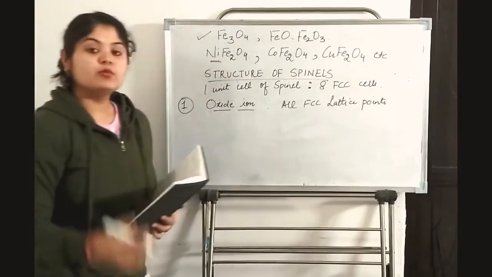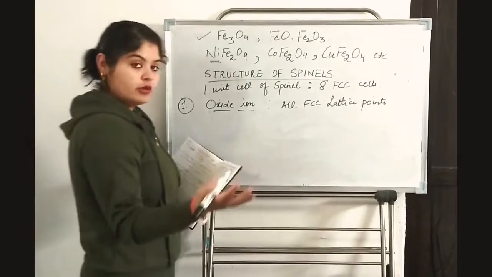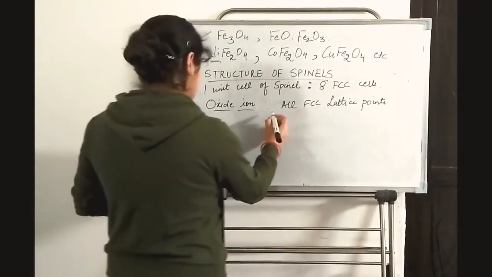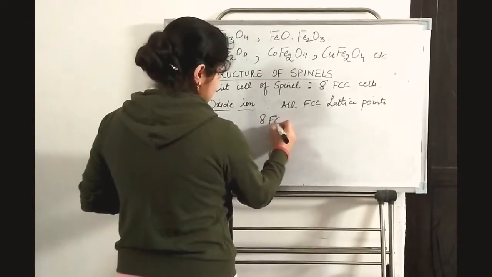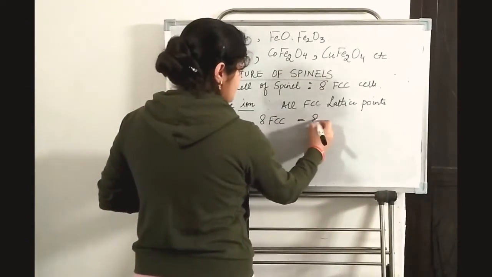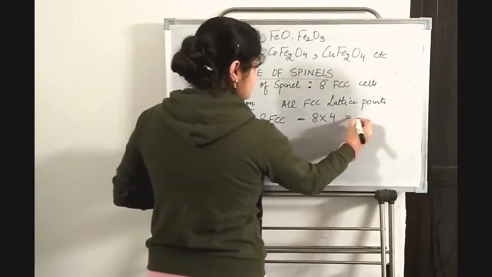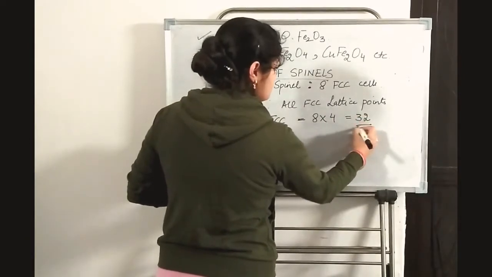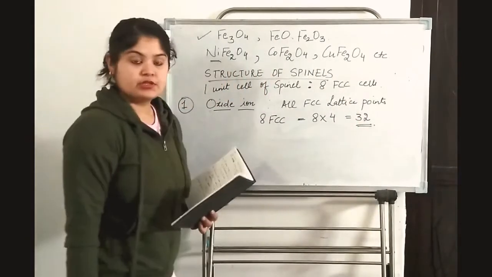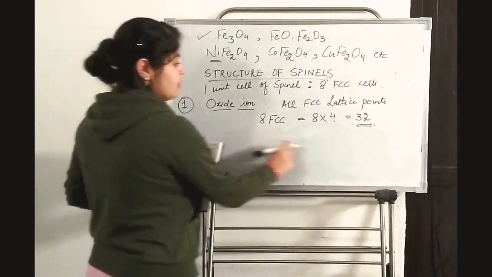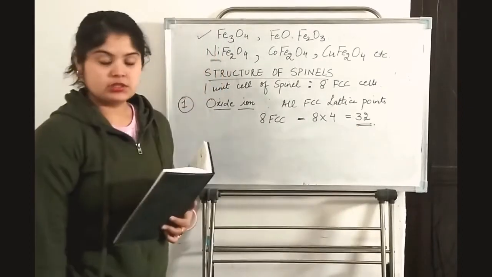We know that in one FCC there are 4 lattice points, so in 8 FCC cells there will be 8 into 4, that means 32 lattice points. So oxide ions occupy 32 lattice points.